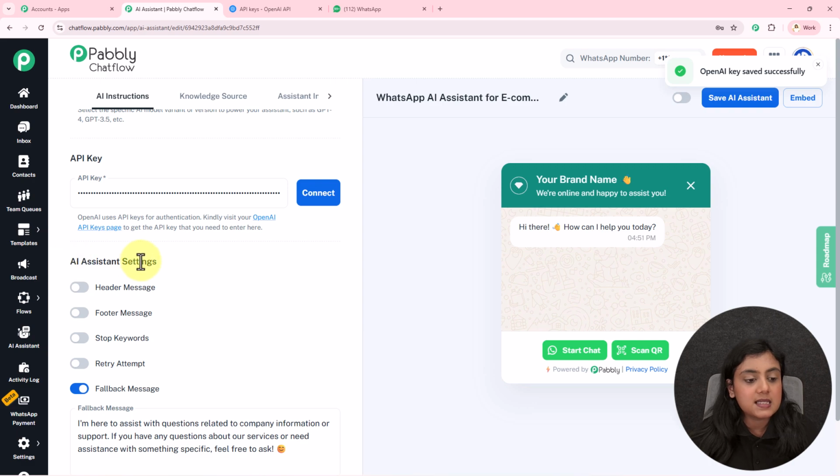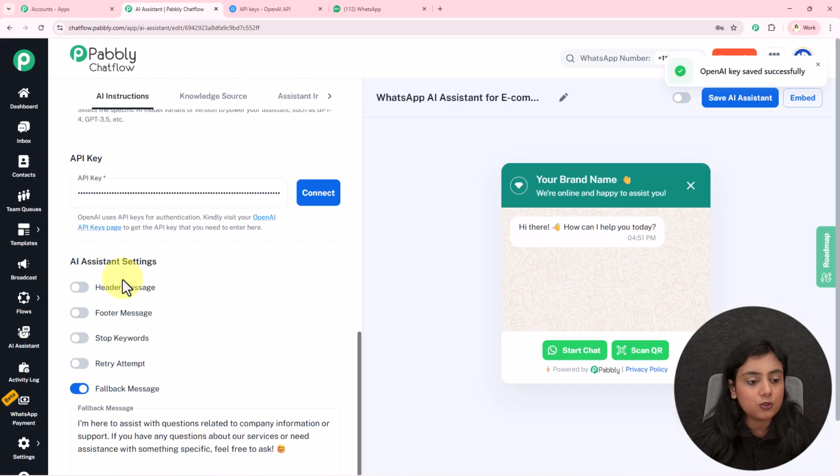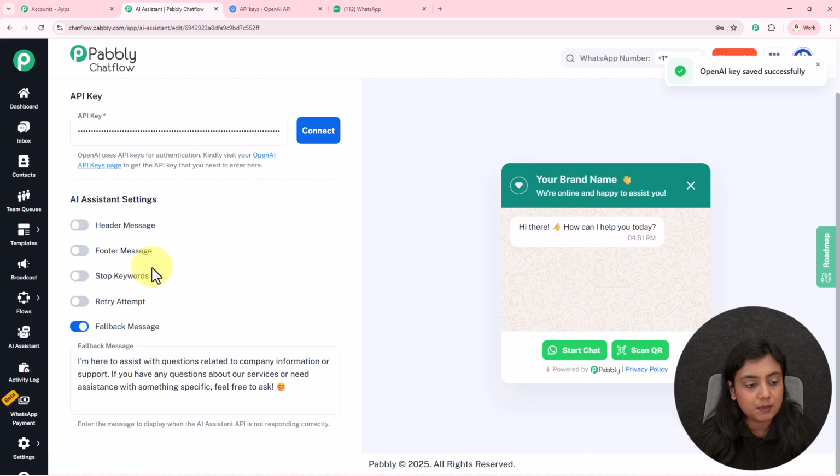Next, we have some assistant settings. If you want the messages of this AI assistant to have a fixed header and footer, you can add those header and footer from these buttons right here. I do not want that, so I'll simply skip this part.